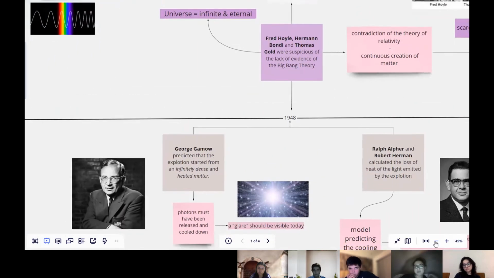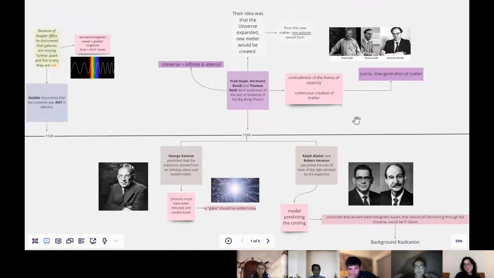20 years later, in 1948, George Gamow predicted that the explosion started from an infinitely dense and heated matter. He also said that photons must have been released and cooled down, which would have caused a glare that should be visible today.